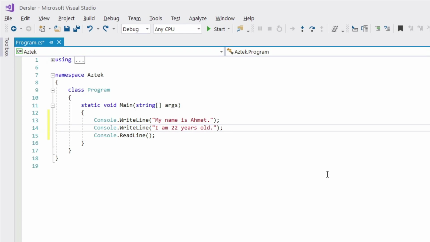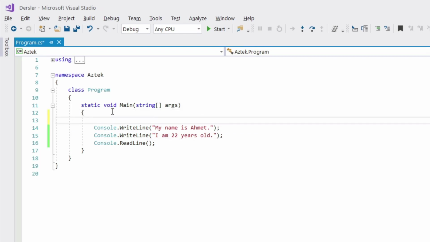So, if I want to change my name, let's say I want to change Ahmet to Tom, I can just come here and manually change my name from Ahmet to Tom. But of course I don't want to do that, because I want to keep my information and manage it from somewhere else. So basically what I mean is I want to create a variable. So let's create one.